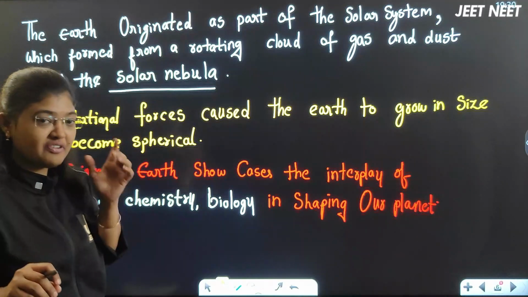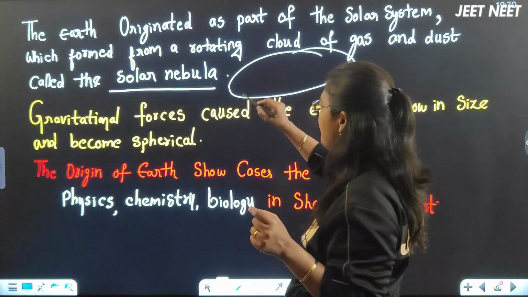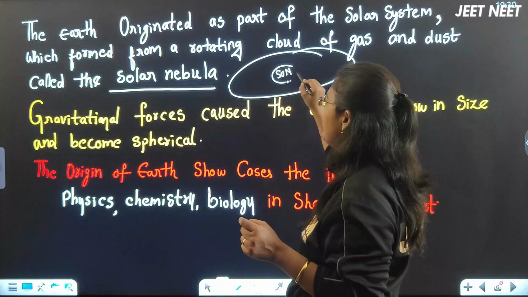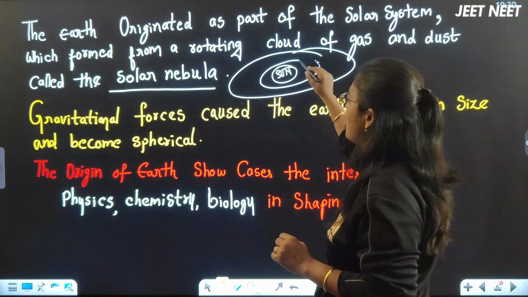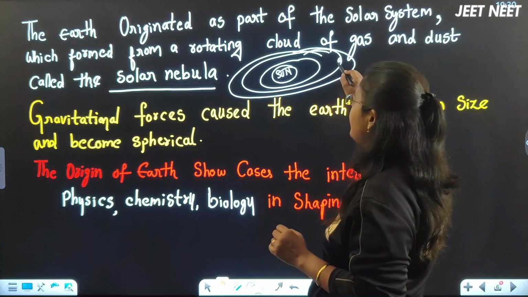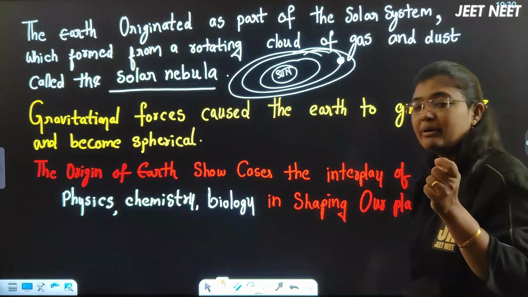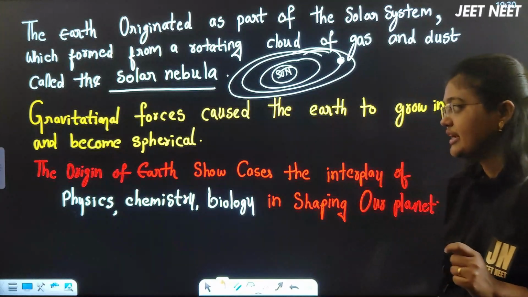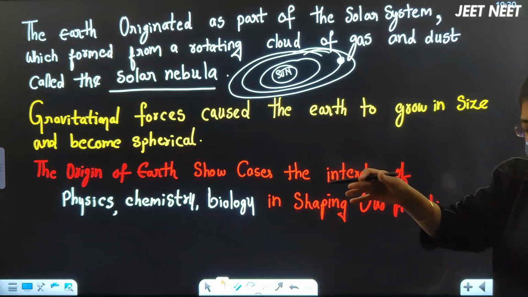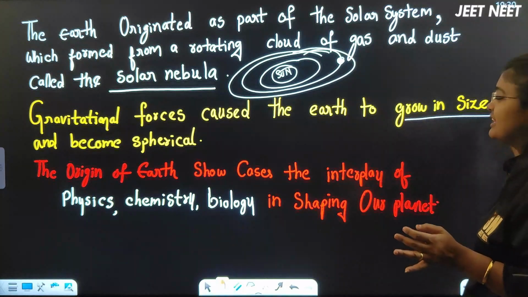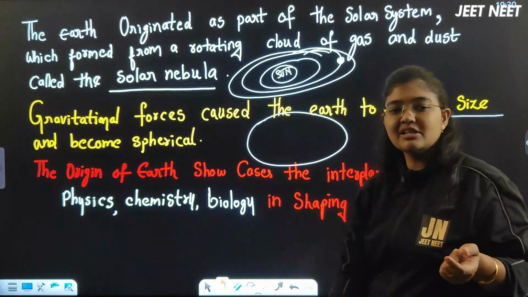When the earth was formed for the first time, as I told you in the previous video, when the solar system was forming, the sun was formed in the middle, which was the hottest body we can consider here. Later on, slowly around the sun, small planets were formed. In that, our third planet, what do I call it? Earth. So it happened because of the solar nebula condition, right? Next, the gravitational forces acting on the earth made it grow in size and become spherical. Clear this point here, no?